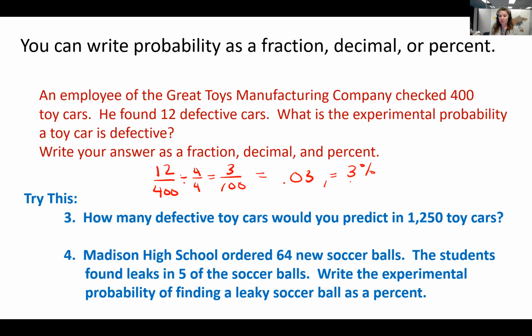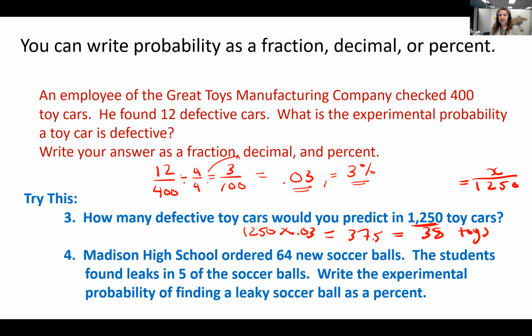Well, since we know our percent or our decimal, we can simply multiply the total times 0.03. So 1250 times 0.03, we could estimate that it says 37.5, or we could say about 38 toys are defective out of 1250. The other way I could have done that is, this is our grand total.